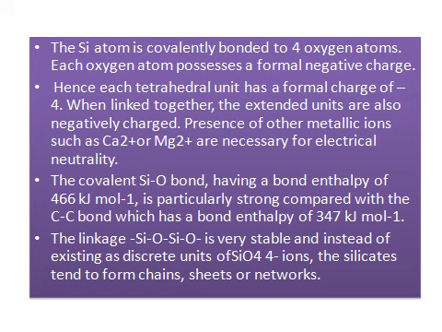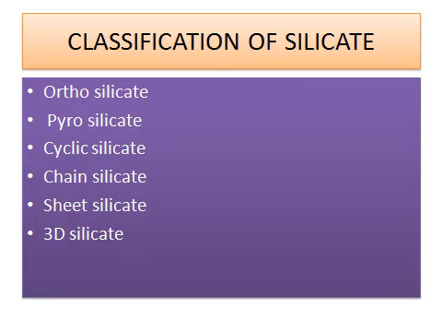The covalent silicon-oxygen bond, having a bond enthalpy of 466 kilojoules per mole, is particularly strong compared with the carbon-carbon bond, which has a bond enthalpy of 347 kilojoules per mole. The linkage of Si-O is very stable, and instead of existing as discrete units of SiO4 4 minus ions, the silicates tend to polymerize.